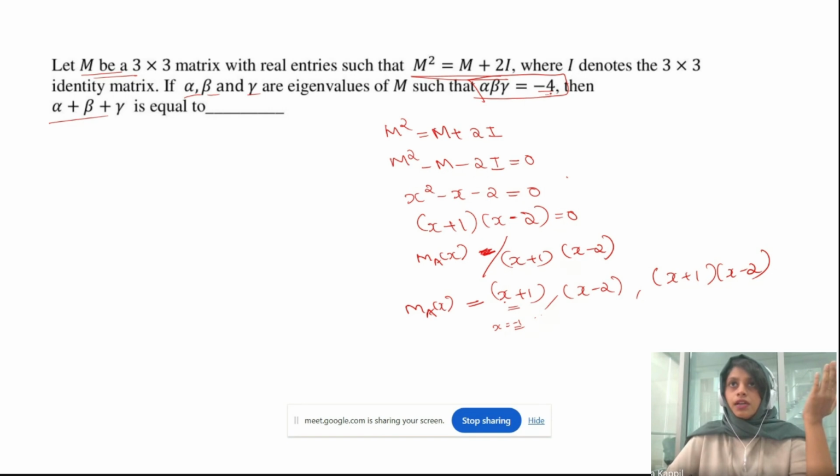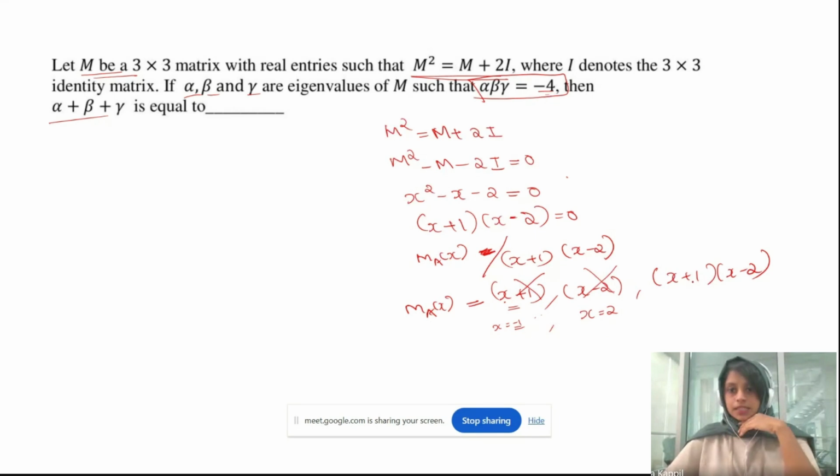The product of the eigenvalues should be minus 4. No, you will not get. So this will not be the one. And what about x minus 2? Here x equal to 2 is the solution. If 2 is the eigenvalue, can you get minus 4 by multiplying it 3 times? No, you won't get. So this is not the minimum polynomial.